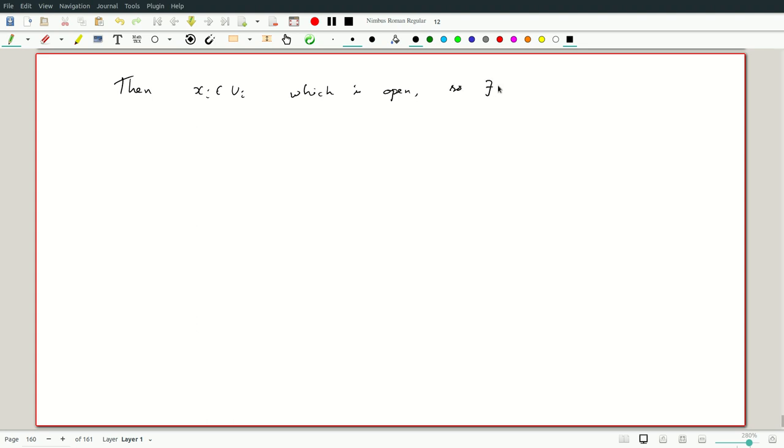So there exists some quantity R_i greater than 0 such that the ball around x_i of radius R_i, ball in what metric is clear from the context. Okay, so this is contained in U_i. So this is true for 1 to n. Okay, now I have to find a ball in d_infinity.